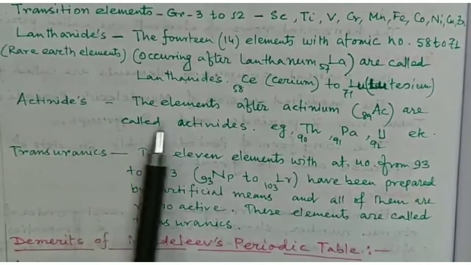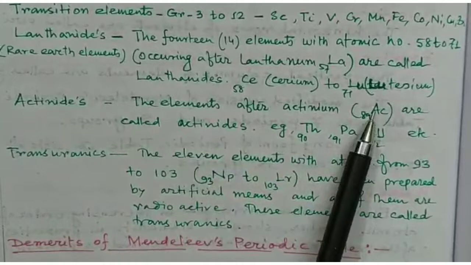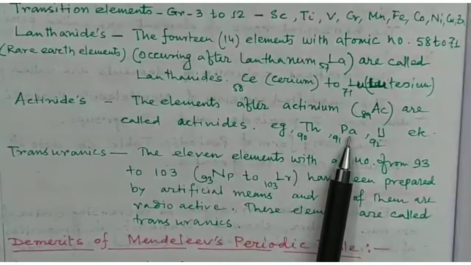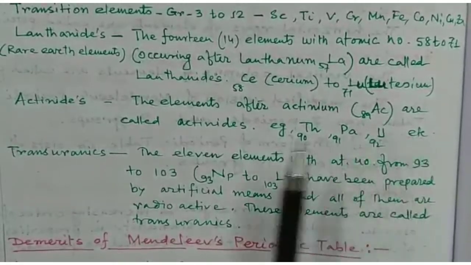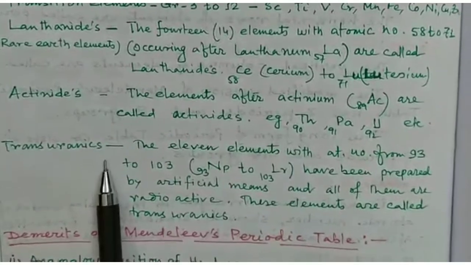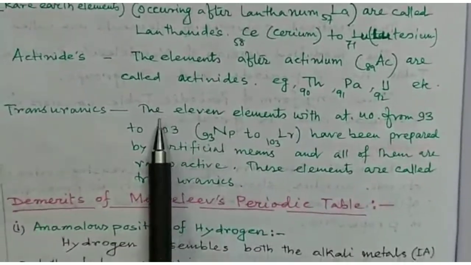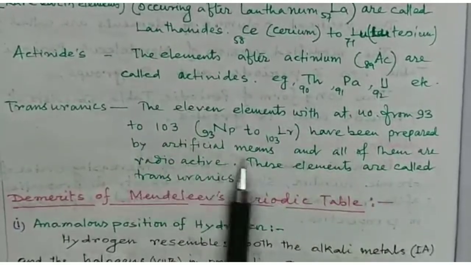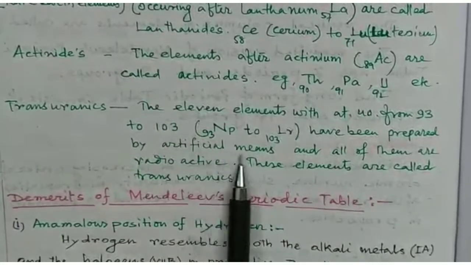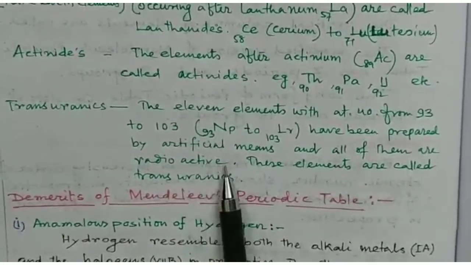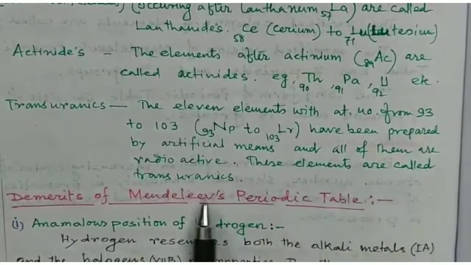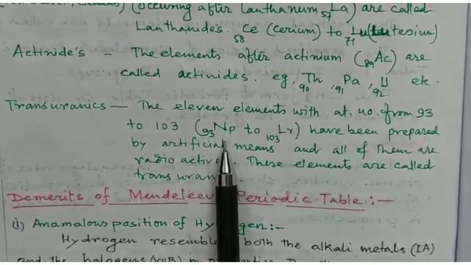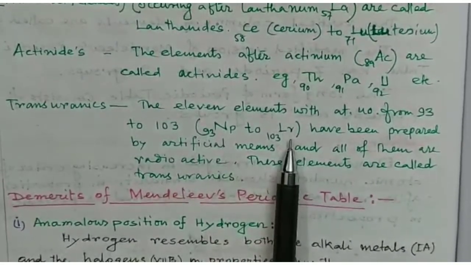And after that, actinides. Which are actinides? The elements after actinium 89 are called actinides, as for example thorium, protactinium, uranium, etc. Transuranics or transuranic elements: the elements with atomic number from 93 onwards have been prepared by artificial means and all of them are radioactive. These elements are called transuranics or transuranic elements. Examples are neptunium, lawrencium, etc.